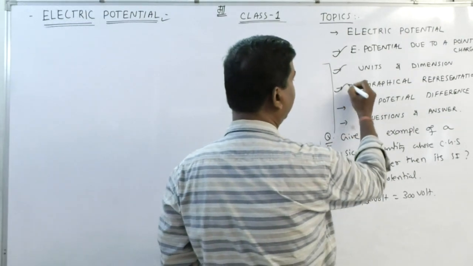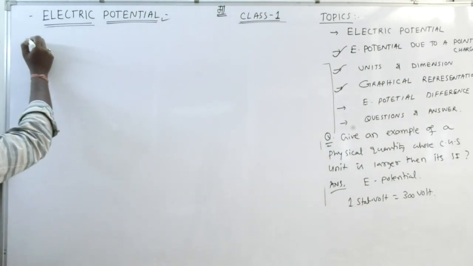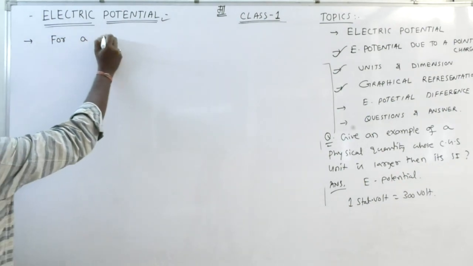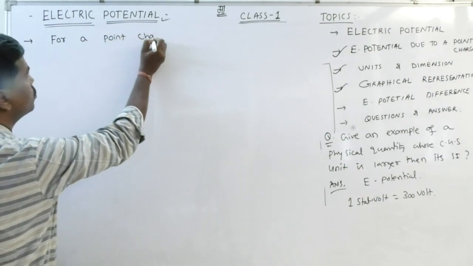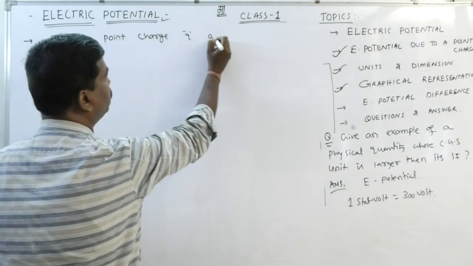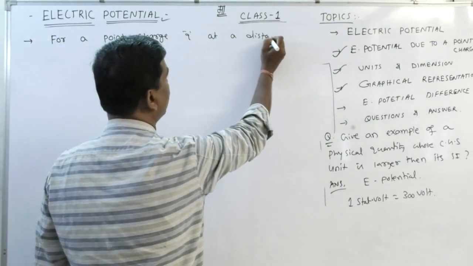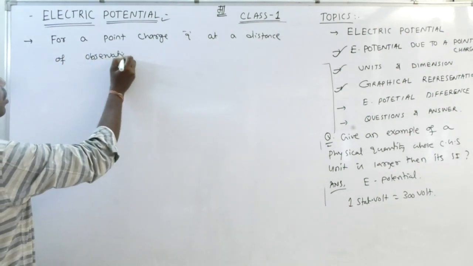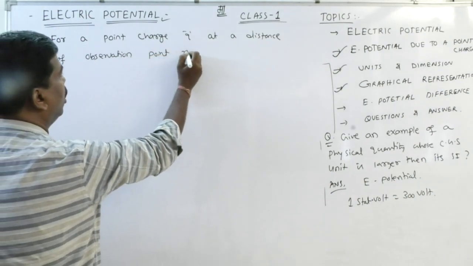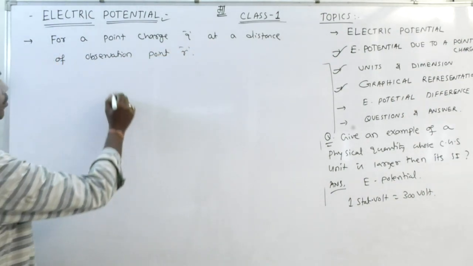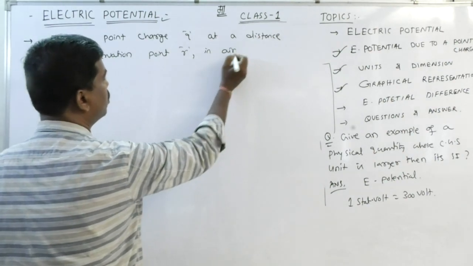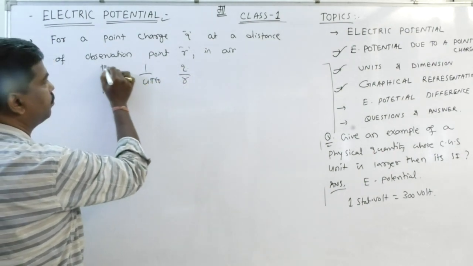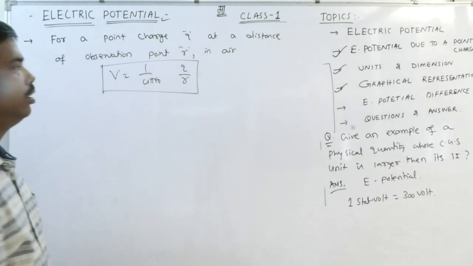Now we will discuss the graphical representation. For a point charge Q at a distance of observation point R in air, V is equal to 1 by 4 pi epsilon 0 Q by R. Clear?